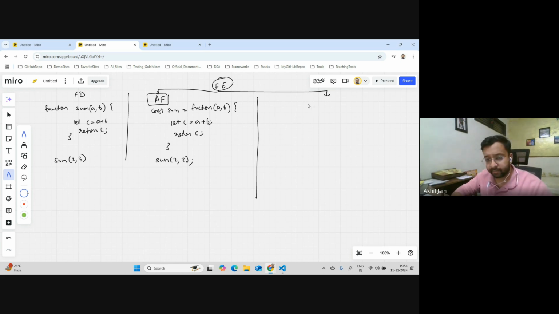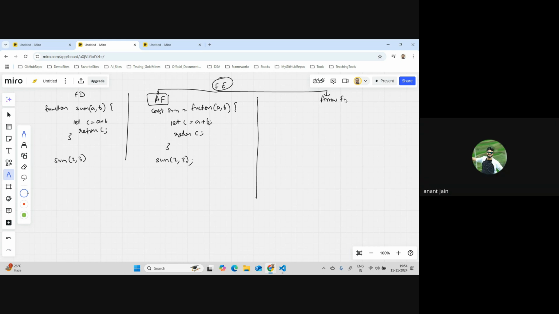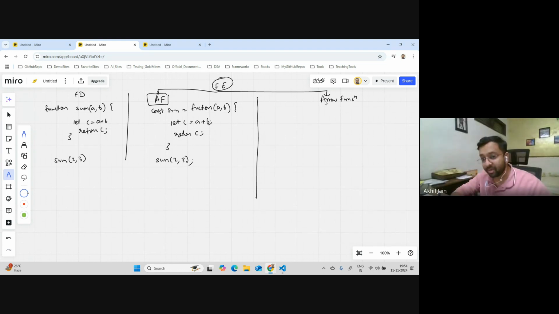We just saw that part. So this is arrow, and the function keyword should... That is the part, I'm coming to that part. That is not required. In this third case, that is not required.